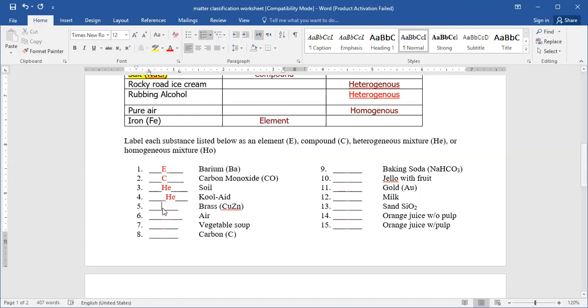Yeah, it's an alloy of copper and zinc. So they are mixed together in the form of a solid solution. So it would be a homogeneous solid mixture. Because you can see it as one thing, you cannot differentiate between the copper and zinc. Yeah, air, it will be a homogeneous gas mixture.